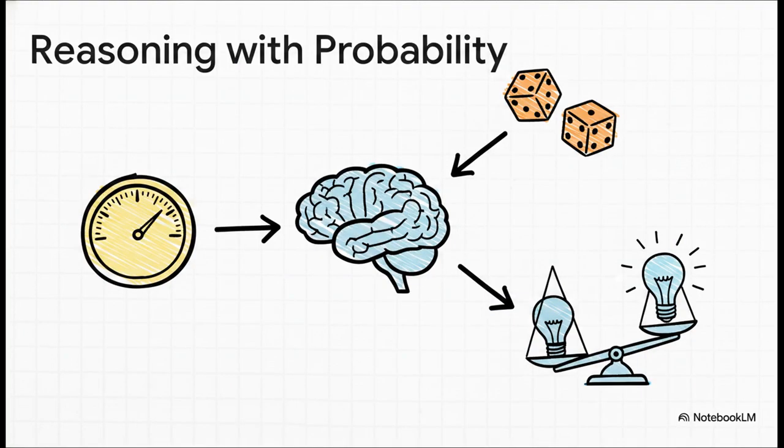And that's exactly what probability provides. It gives the machine a framework to quantify its uncertainty, to put a number on it. It lets it make an educated guess and, crucially, to say how confident it is in that guess. It also gives it a way to update its beliefs as it sees new data, which is just incredibly important.